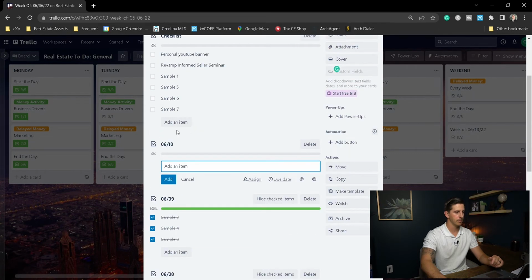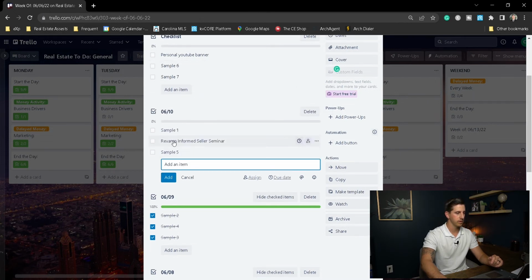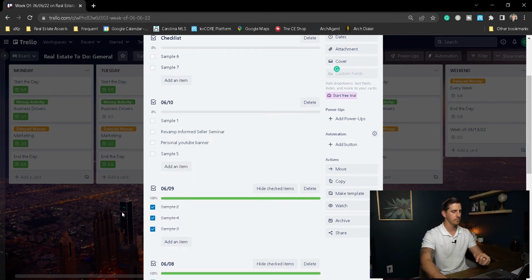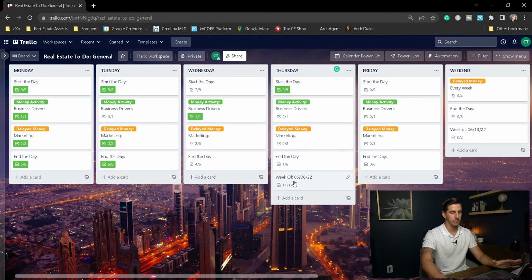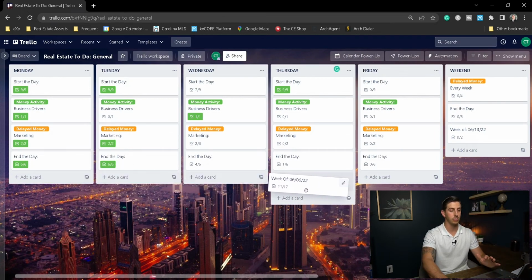Here, I'm going to drag in the items I want to do tomorrow. Revamp this. All right, so this is for tomorrow. I'm going to drag this card over to Friday. So this is the only card that moves throughout the days of the week. This is basically my daily to-do checklist here.